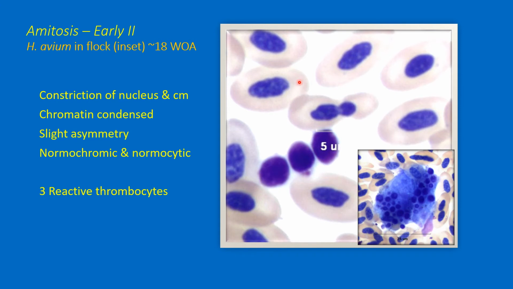So here we see a cell in the process of amitosis. Constriction of the cytoplasm and constriction of the nucleus are evident. It looks as if it's slightly asymmetric in this example. One nucleus will be smaller than the other. Here are 3 reactive thrombocytes that are also present, all due probably to the exposure to the fungus. The inset comes from another duck in the same flock.